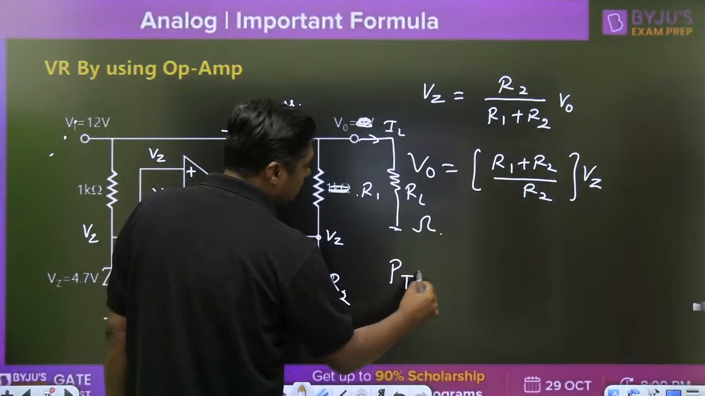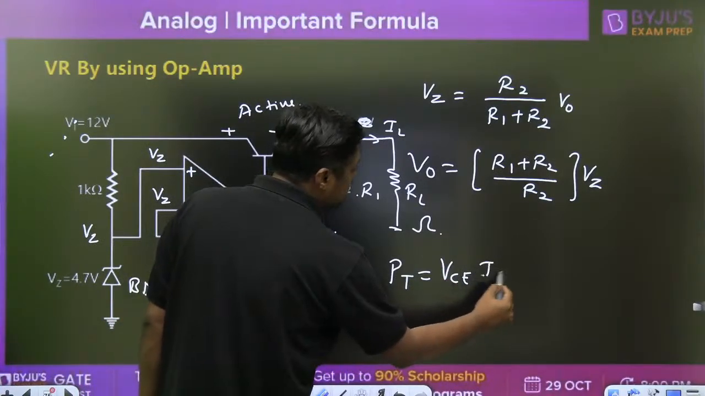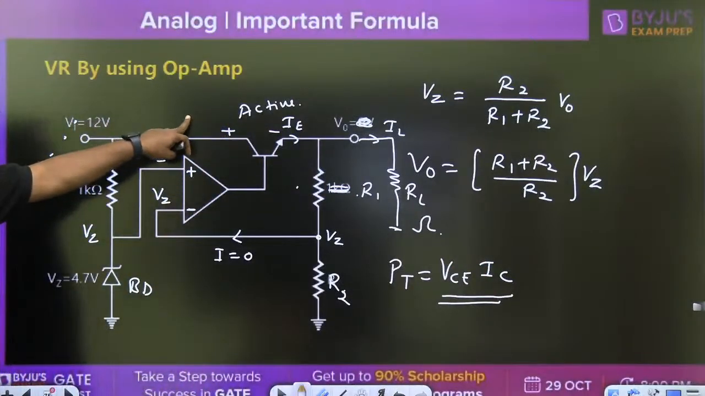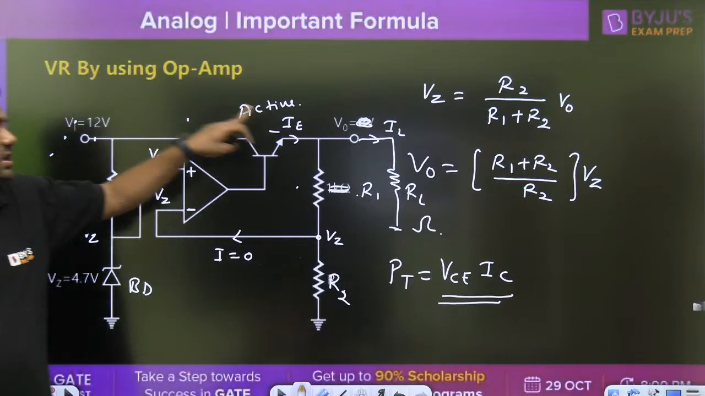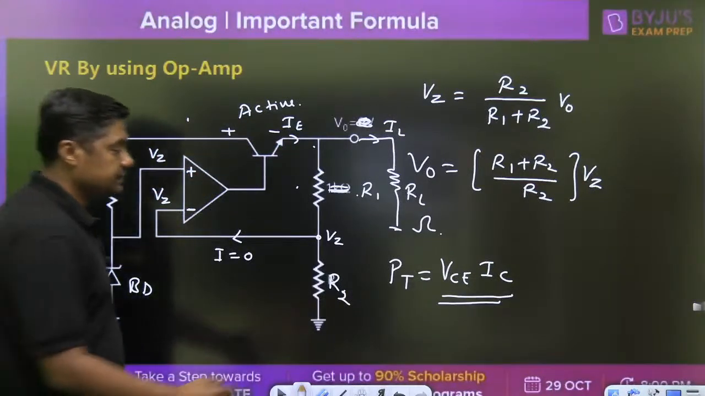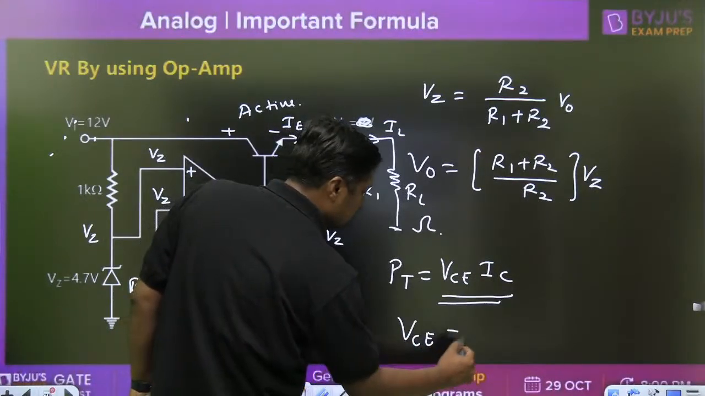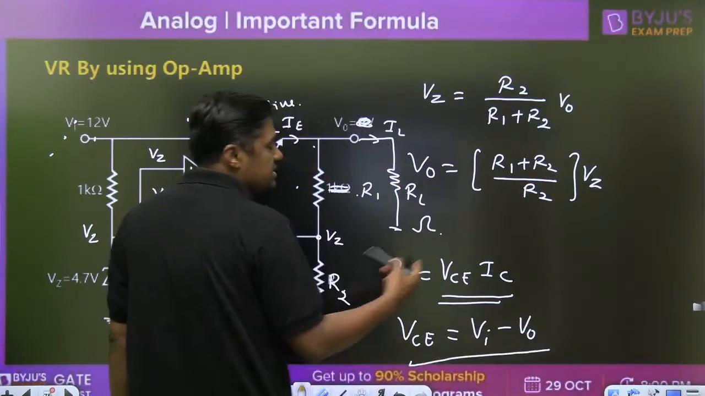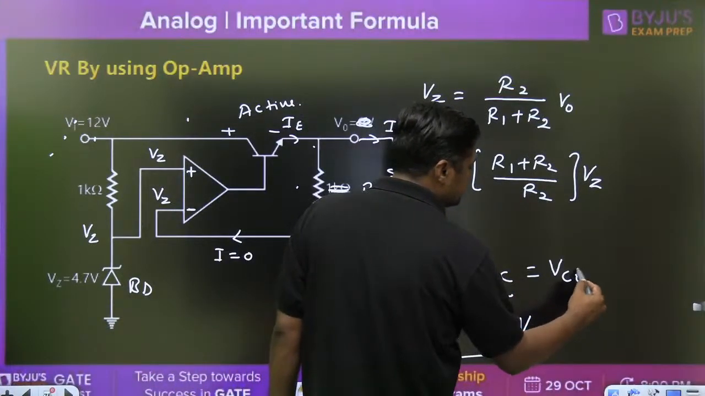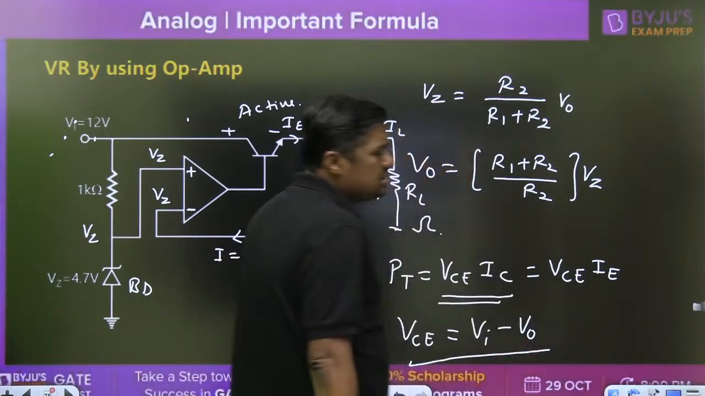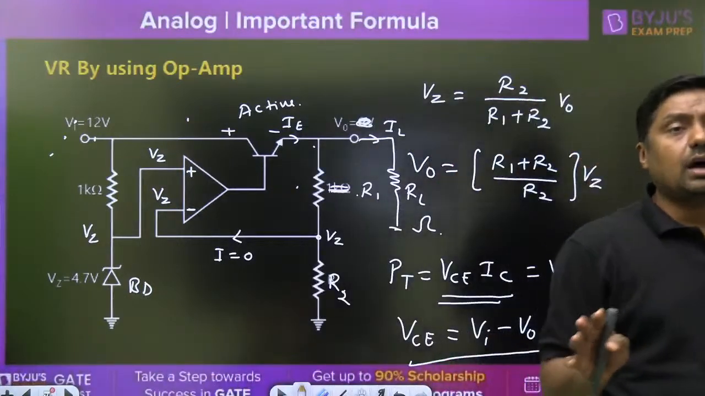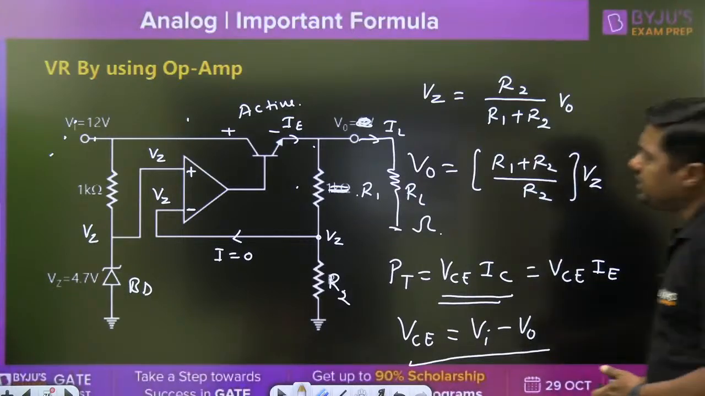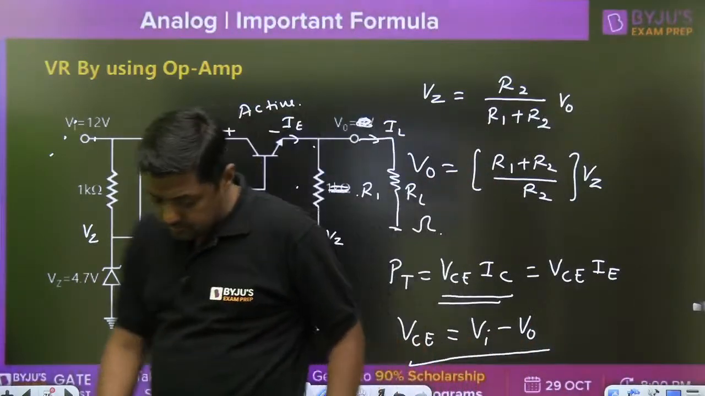What is the power dissipation across the transistor? VCE into IC, and IC is nearly equal to IE. VCE is the unregulated voltage minus regulated voltage, that is VI minus V0. IC is nearly equal to IE. So these are the formulas related to this diagram. Only this type of questions they will ask. Okay, if you find any difficulty, then please ask me.